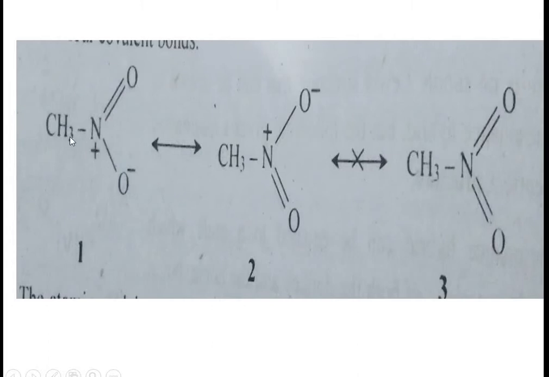Nitromethane, we see nitromethane, these are contributing structures. In this structure, nitrogen is forming 4 bonds. We have studied that nitrogen can form maximum 4 bonds. When we draw this structure, here nitrogen is forming 5 bonds. We may say that this is not a contributing structure of nitromethane.